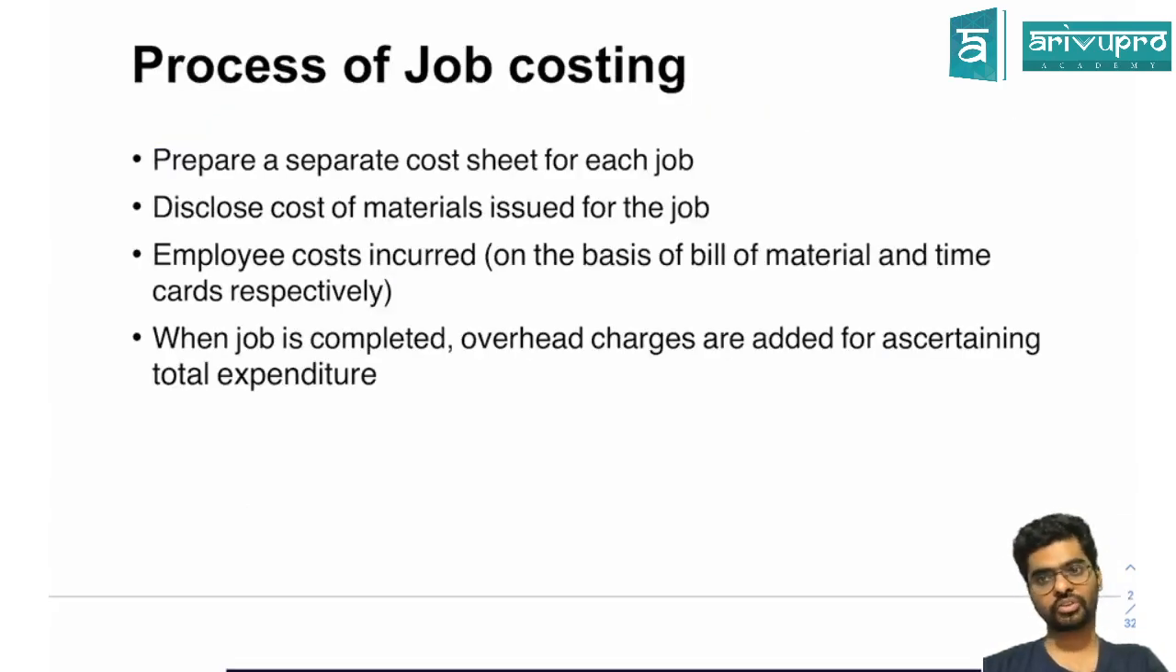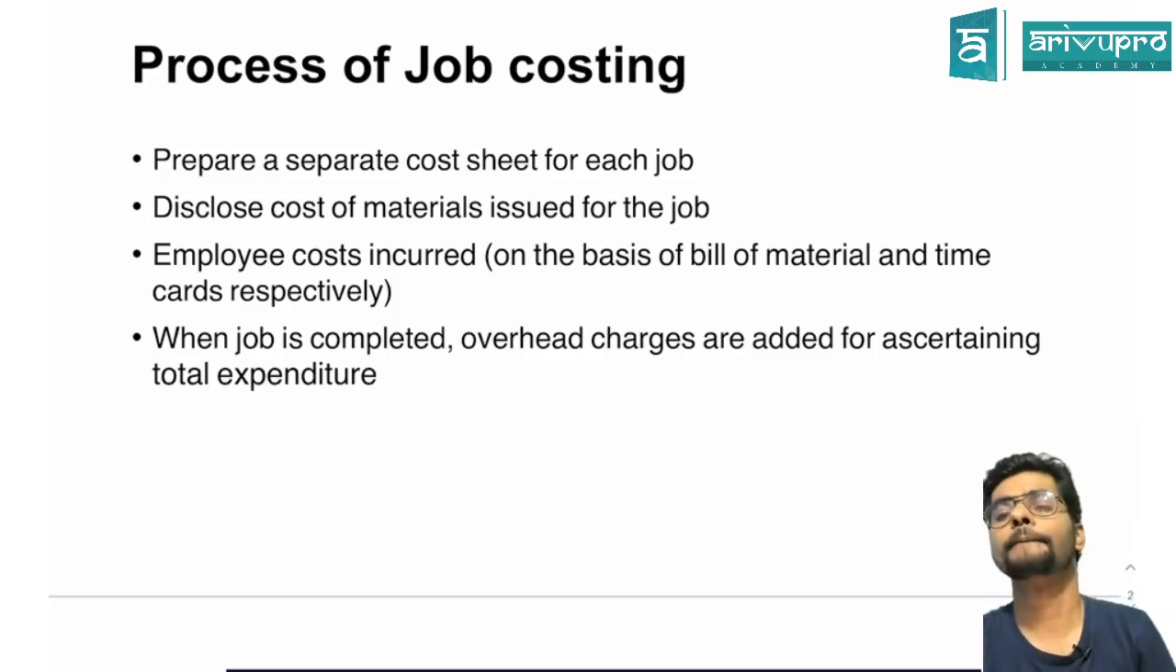Now, in job costing, what we do is we try maintaining something called a job cost sheet. A job cost sheet will basically keep track of the material, labor and overheads for this particular job. For each job I make a job cost sheet which will have the details of the material issued for this job, the cost incurred on labor for this job, and when the job is completed, the percentage of overheads to be added.